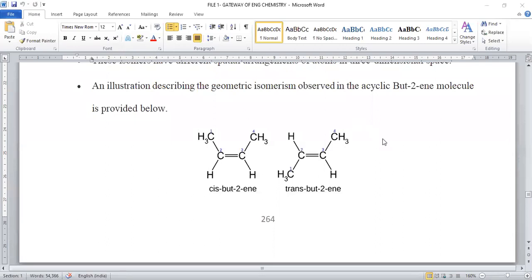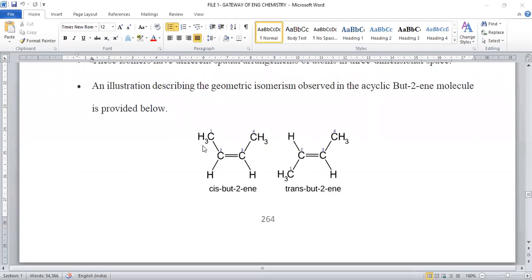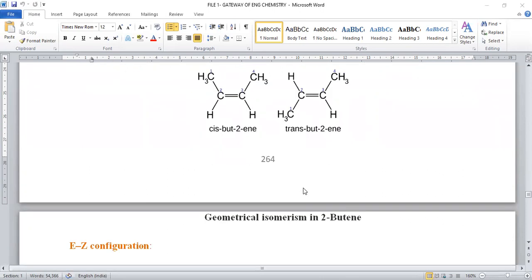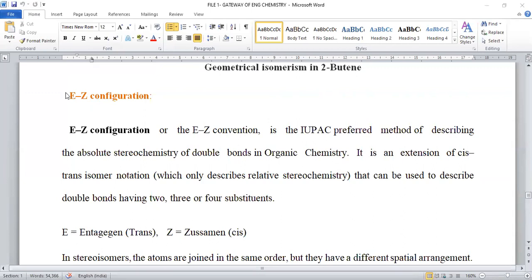In geometrical isomerism, if we have two similar groups, it is very simple to assign either cis or trans. But in the second case, if the double bond is substituted by four different functional groups, cis-trans isomerism will not work. We have to go for another new method called EZ isomerism.